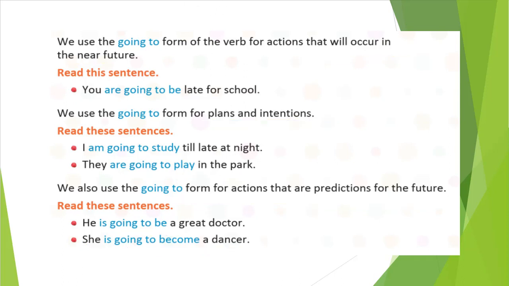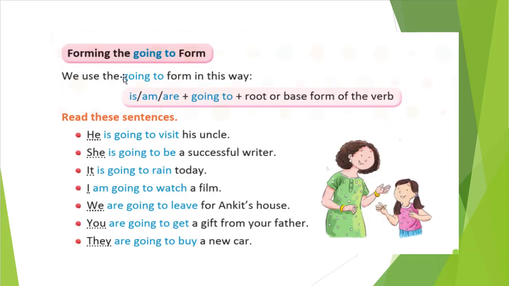Okay students, let's see further how we will form this. Here you can see how we can form it. While we are forming going to, we will write first is, am or are, then going to, and the root or base form of the verb.